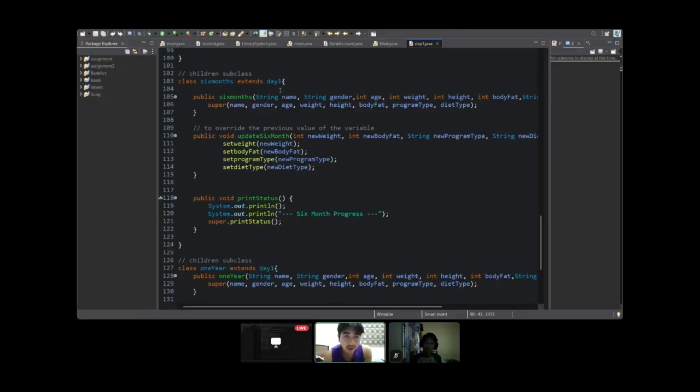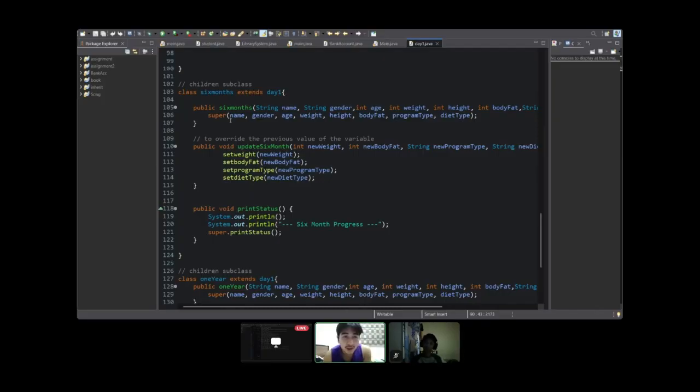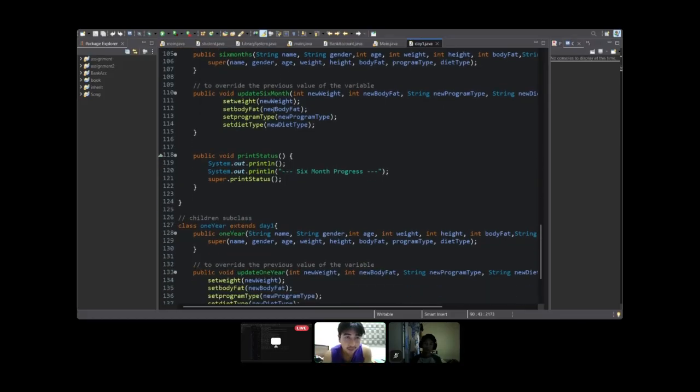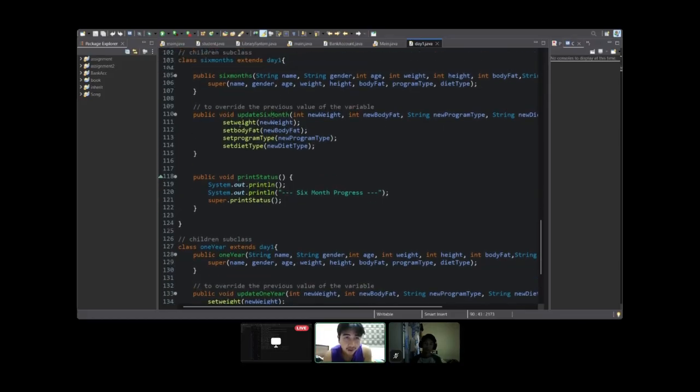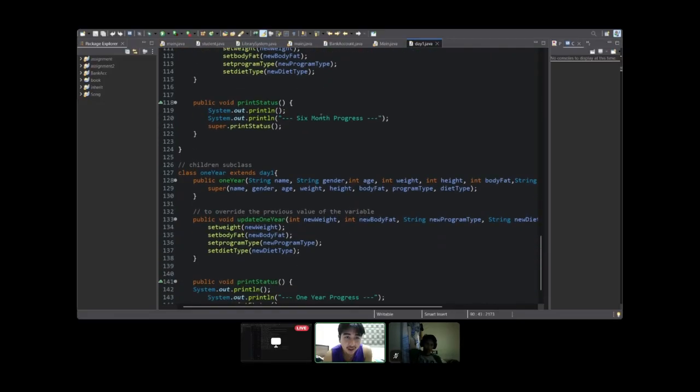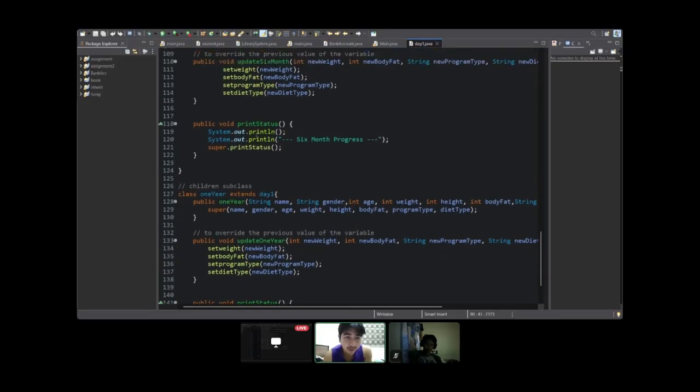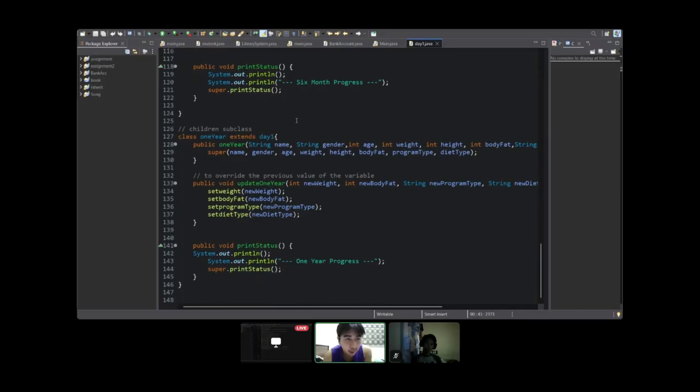They both extend Day One, the parent, and here we just inherit all of the variables from the Day One class, the parent class, and here is where we override the values of the variables from Day One. So we override the values of weight, body fat, program type, and diet type. And here is where we print the status of the 6 month progress.